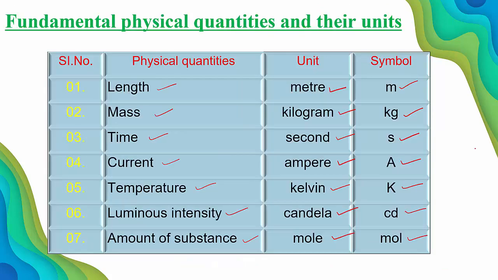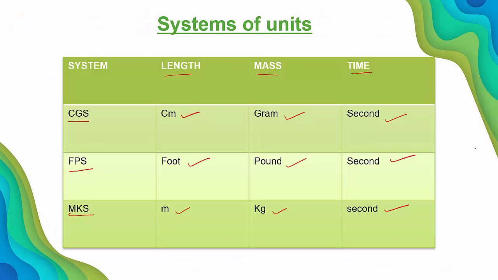Remember, dear students, in these 3 systems, how many fundamental quantities are there? Only 3. Length, mass and time. So, according to these 3 systems, there are only 3 fundamental quantities and they are length, mass and time.